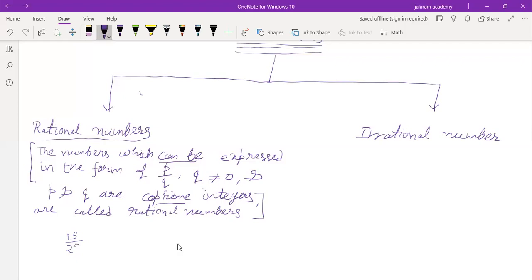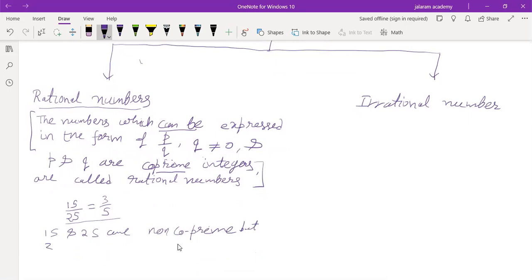Understood? Even when 15 and 25 are non-co-prime, the definition says that they can be expressed in the form of P by Q. On simplifying them to the lowest form, we get 3 by 5. Now 3 and 5 are what? Co-prime integers.